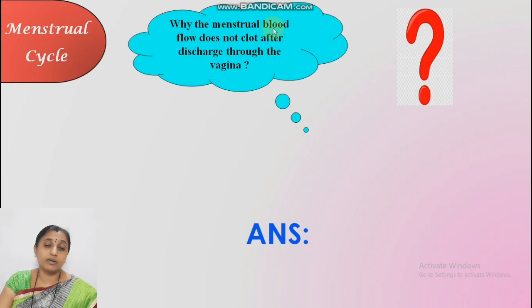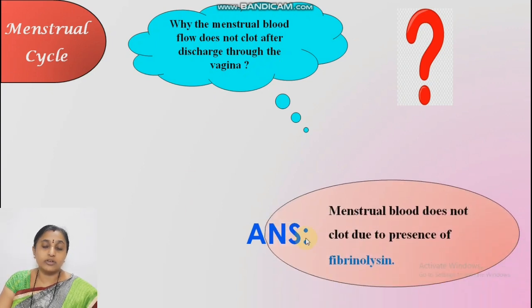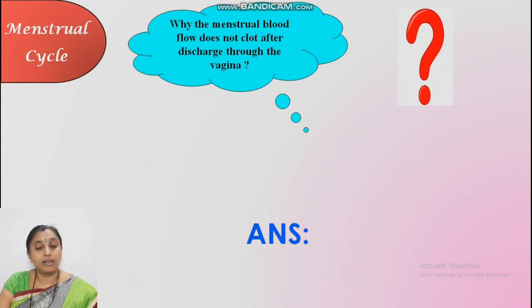Because of one factor, fibrinolysin. Menstrual blood does not clot due to the presence of fibrinolysin. You must write down this answer.